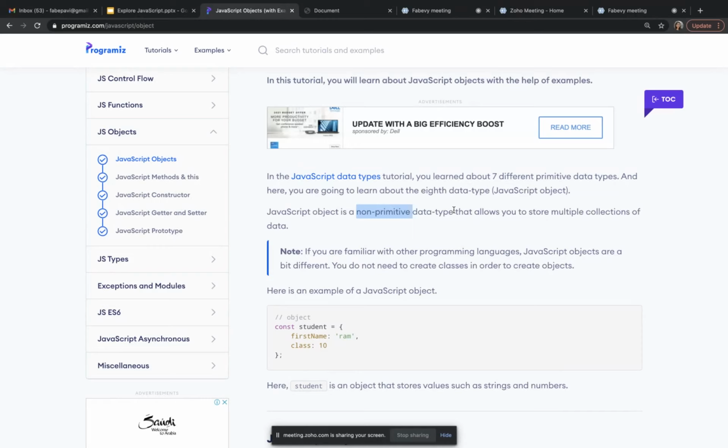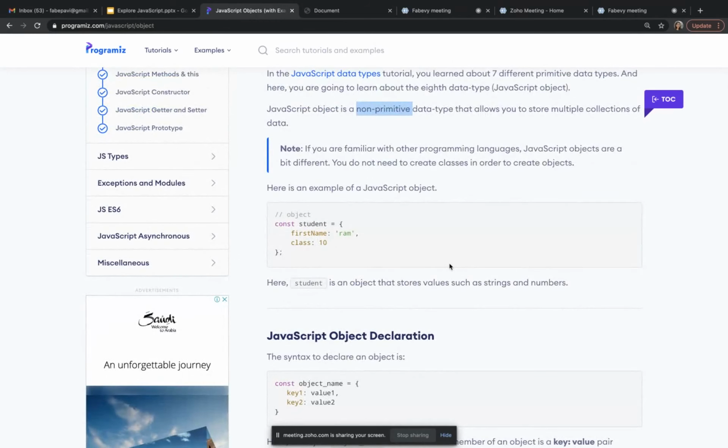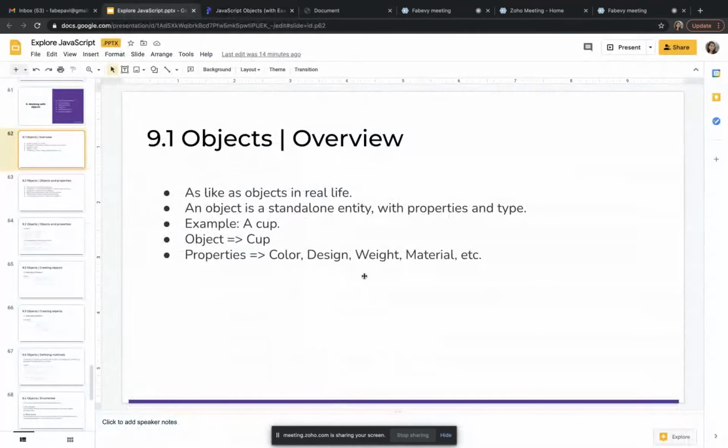Let's say name is the same kind of data, a string. A name will be a string, and also numbers, so I'll store just numbers or some marks, and for those kinds of things we will use an array. After seeing an example for an object, it will become clear what kind of data we need to go for array and what kind of data we need to go for objects. So what we were speaking about, we were thinking about some real world objects.